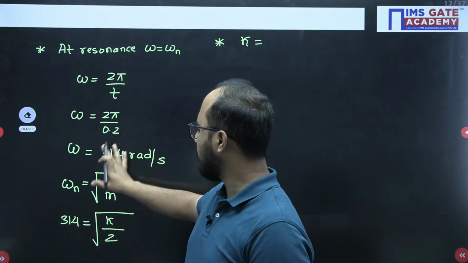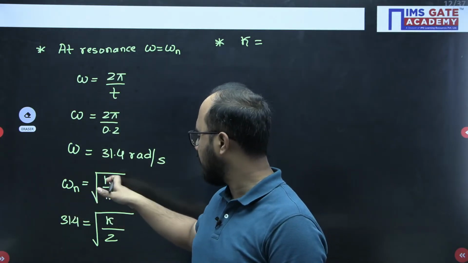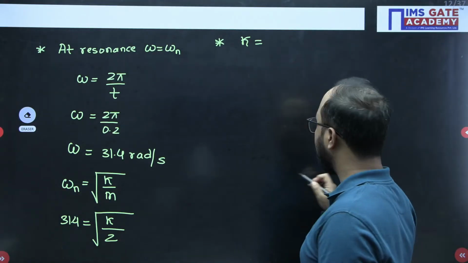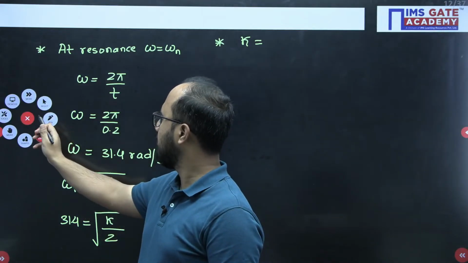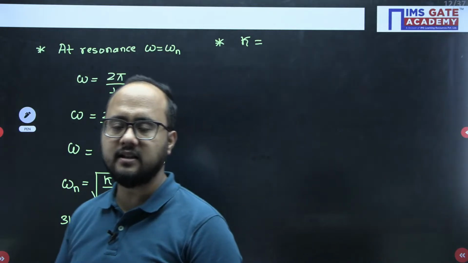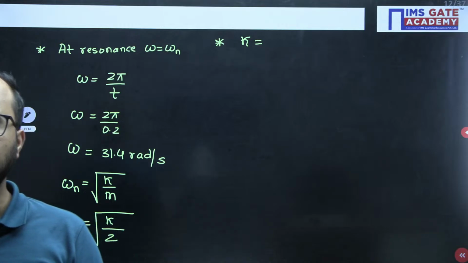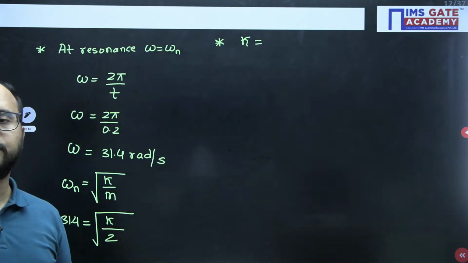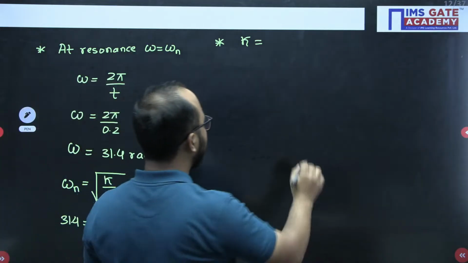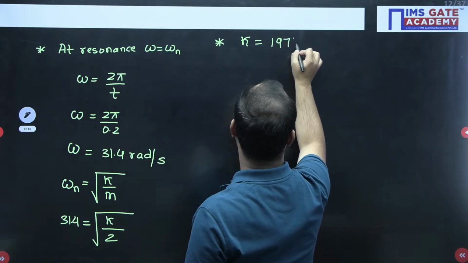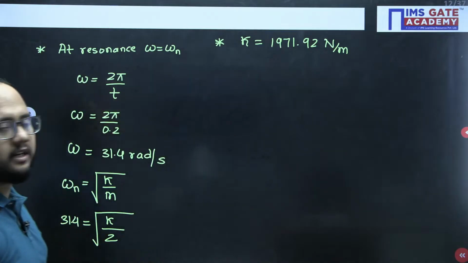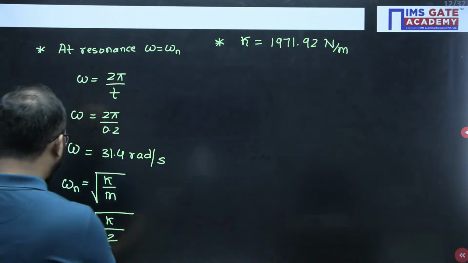We have solved omega, then omega equals this value we have put, and then stiffness we need to calculate, right? So that is a very easy calculation. I don't know why you are taking so much time here. Vinay Kumar, yes Vinay, your answer is correct. 1971.92 it is. Let me check also first. Yes, your answer is correct, but you have not put the decimal here. 1971.92, the stiffness we got finally.